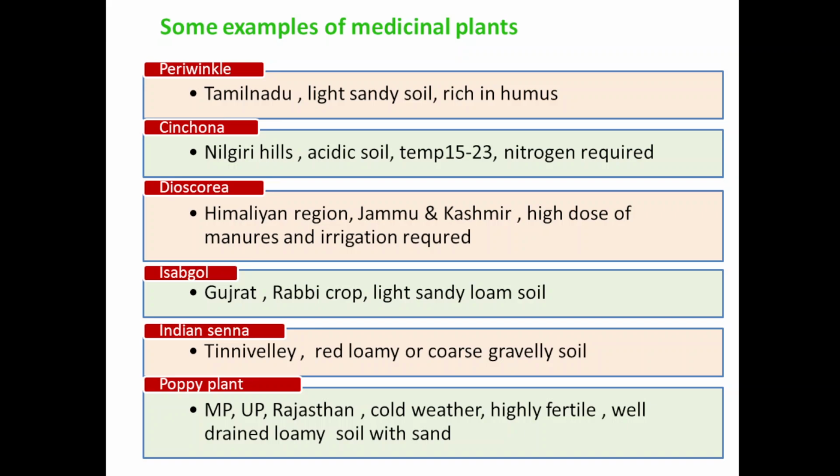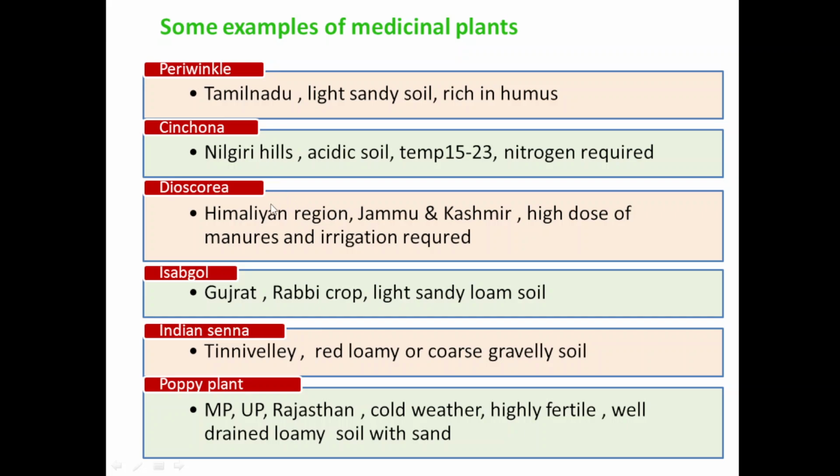Now here are some examples of medicinal plants, and how different conditions are required for different types of plants, that should be mentioned here. For example, periwinkle is mostly cultivated in Tamil Nadu, and it requires light sandy soil rich in humus. Second is cinchona, which was first cultivated in Nilgiri hills, and it requires acidic soil, temperature 15 to 23 degrees Celsius, and nitrogen is required for proper growth and development of the cinchona plant.